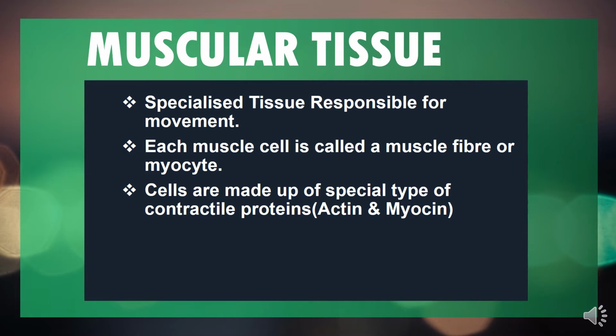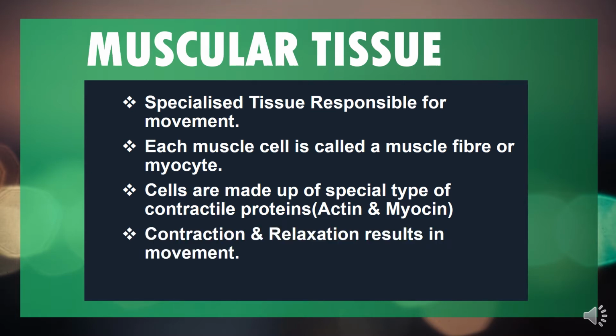These muscle cells are made up of a special type of proteins called contractile proteins, for example, actin and myosin. These proteins have a special capability due to which these muscles can contract and relax in order to perform movement. Contraction and relaxation of these muscles results in movement of various internal as well as external body organs of animals.